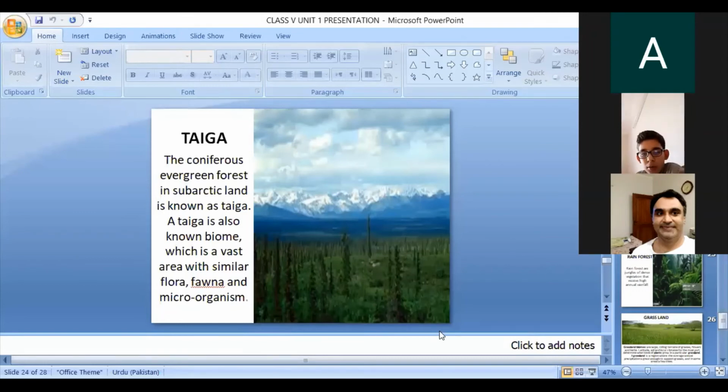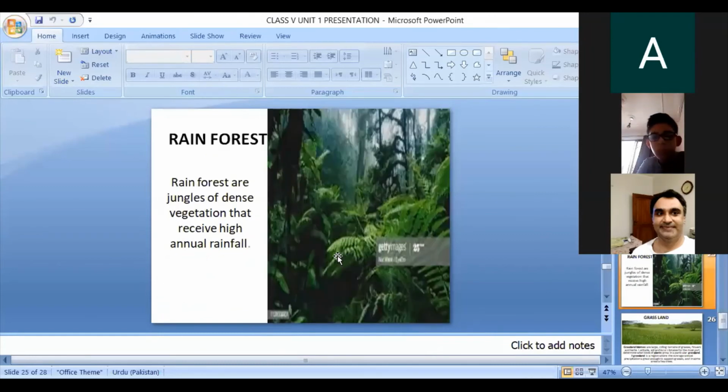The taiga has a cold climate in winter and is moderately warm in summer. It has two climatic seasons: cold in winter and warm in summer. Okay, the next one is the rainforest. You can see the picture of the rainforest. Everyone knows these forests get great rain. The rainforests are jungles of dense vegetation that receive high annual rainfall throughout the year.